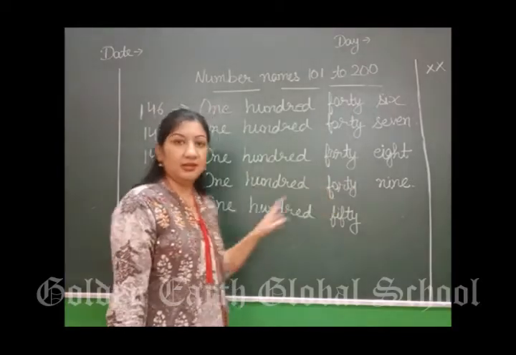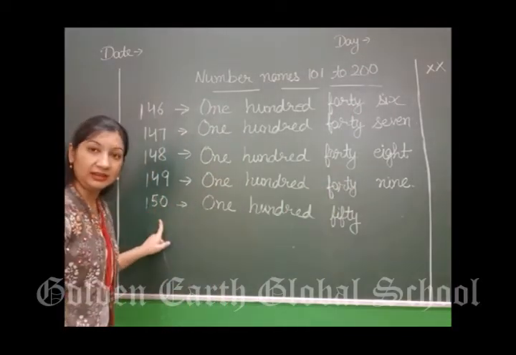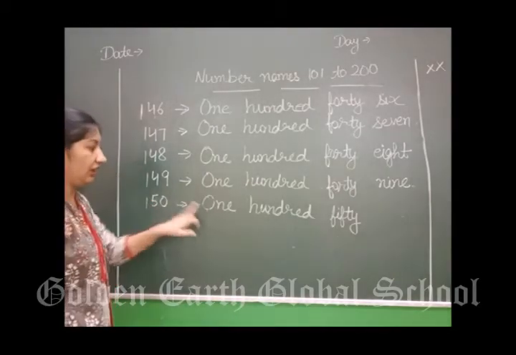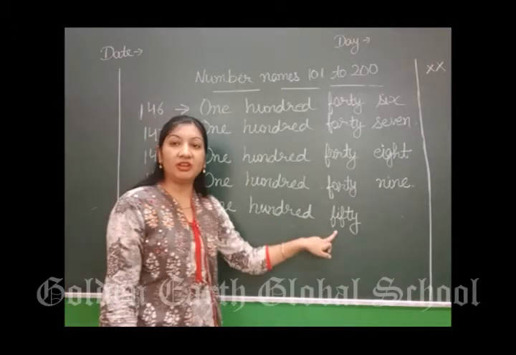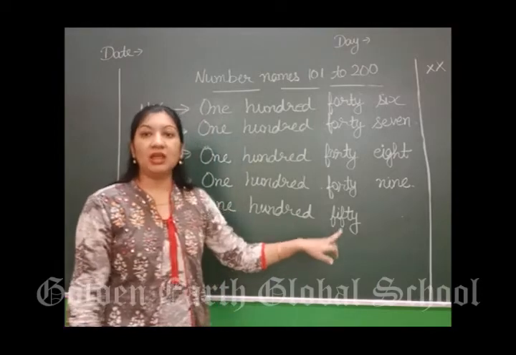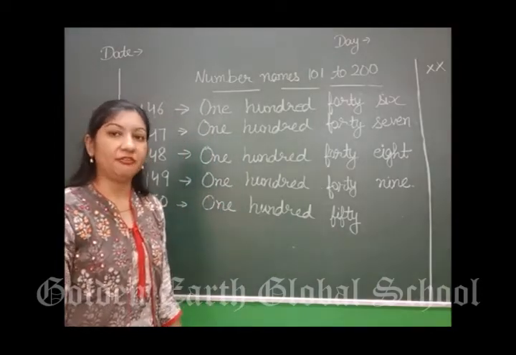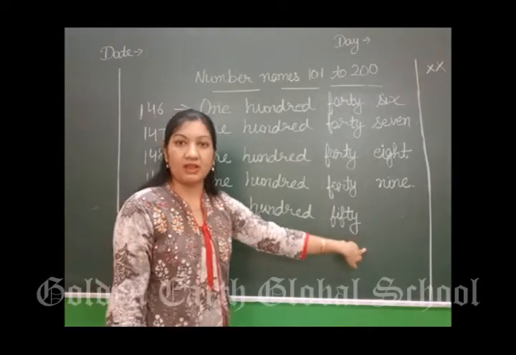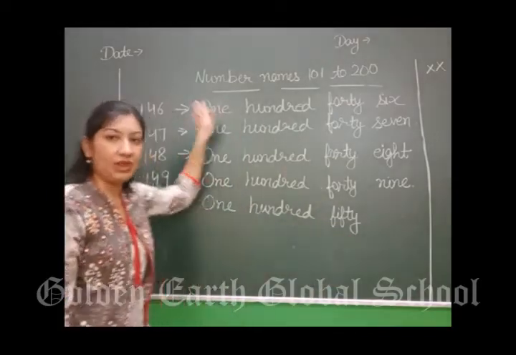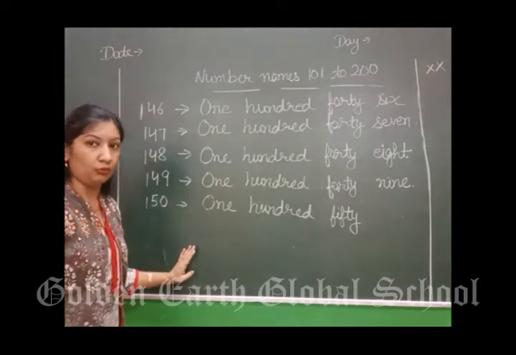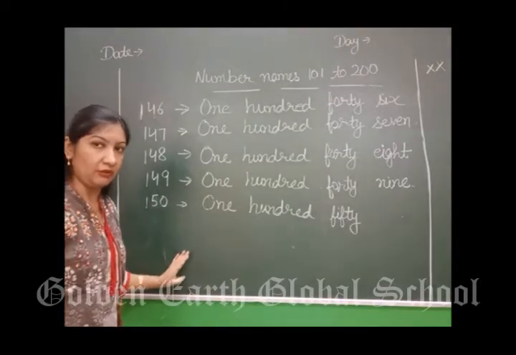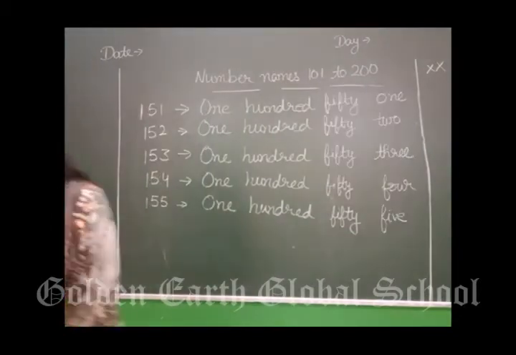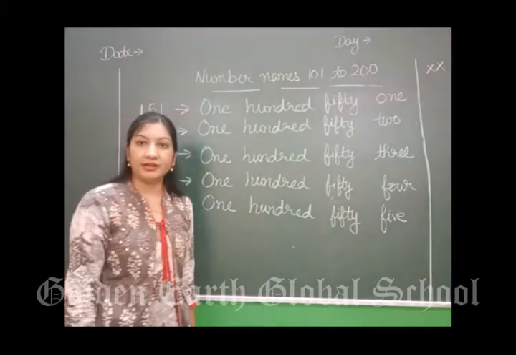149. Next 49 के बाद क्या आता है 50. So we will write it 150. कैसे? 150. What is the spelling of 50? FIFTY. Spelling of 50. In this way you will do this in your notebooks. Till 150 we have done till now, right?